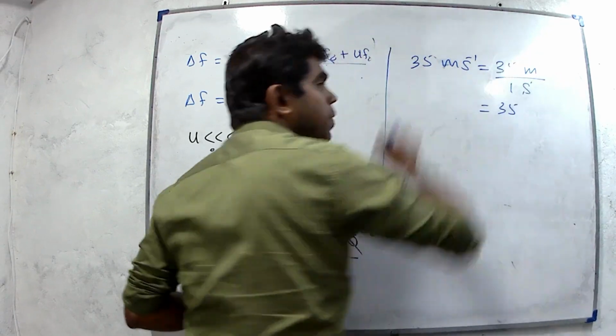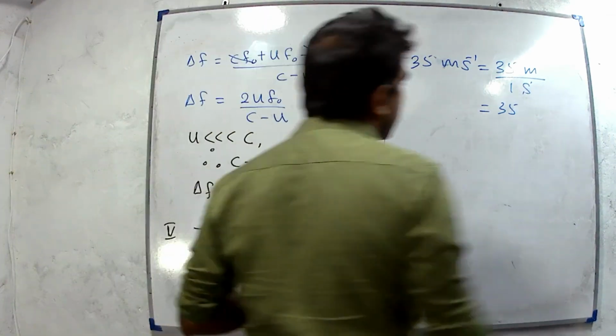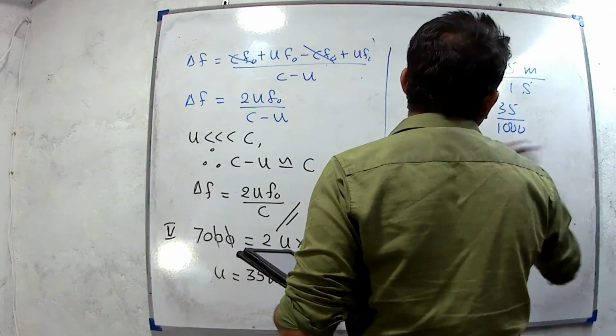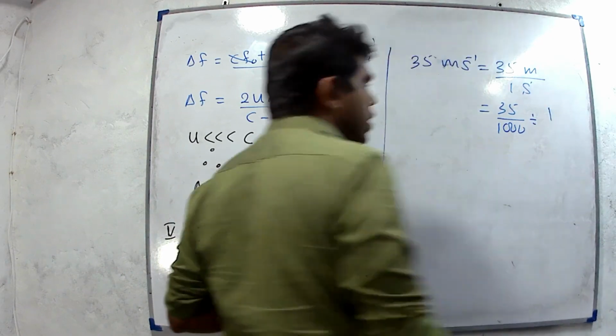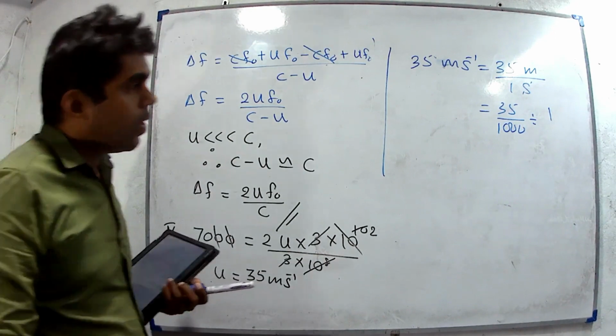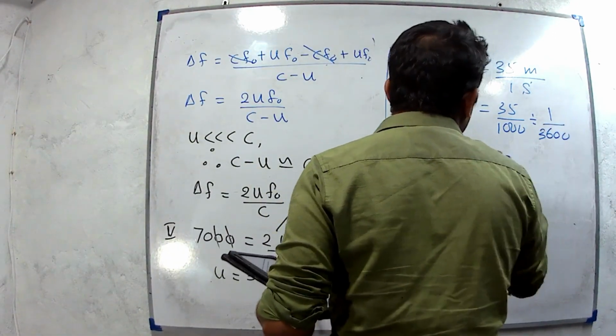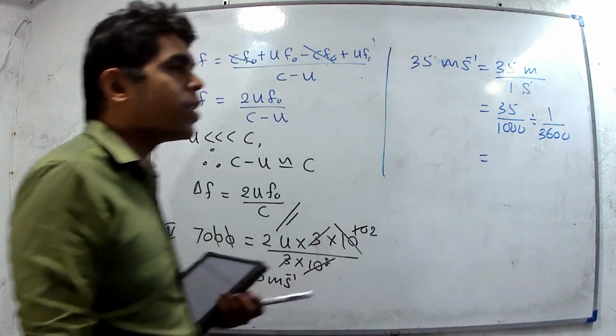We have to convert meters to kilometers, which means dividing by 1000. Then we have to convert seconds to hours, which means dividing by 3600, because 1 hour is 3600 seconds.